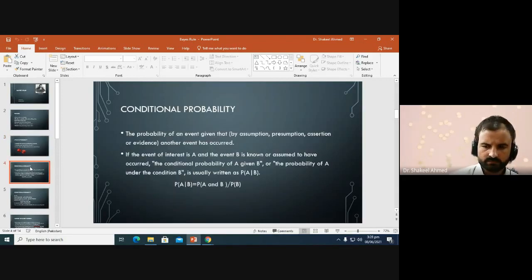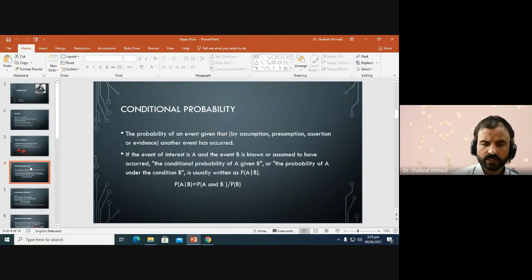Probability basically can be defined in many ways. We have four different variants of the definition of probability. One is the classical probability, the second is the relative frequency approach, the third is the axiomatic definition of probability, and the fourth is Bayesian probability. So in this lecture our focus is on Bayesian probability and the Bayes theorem.